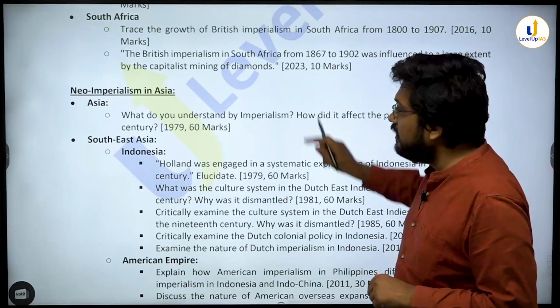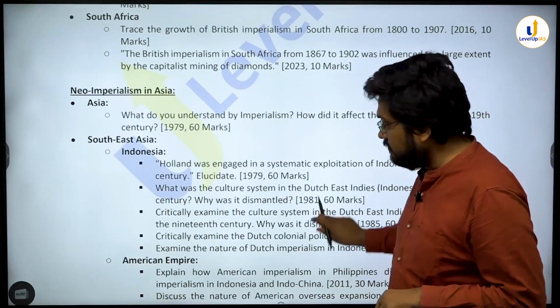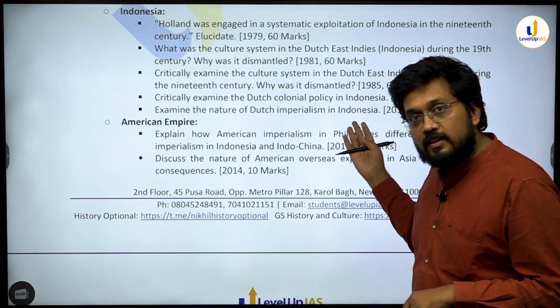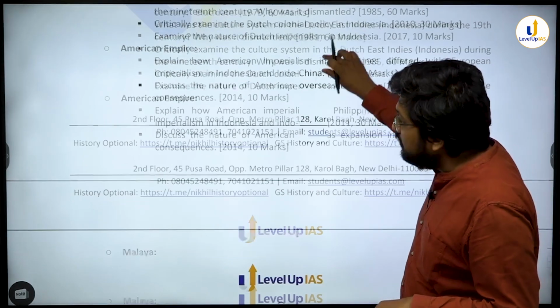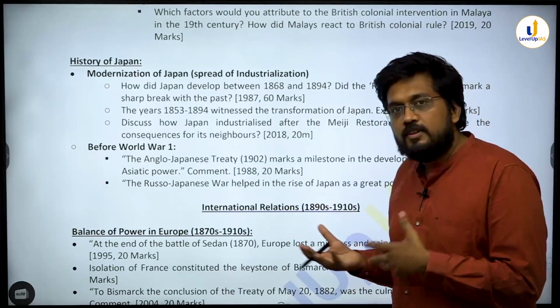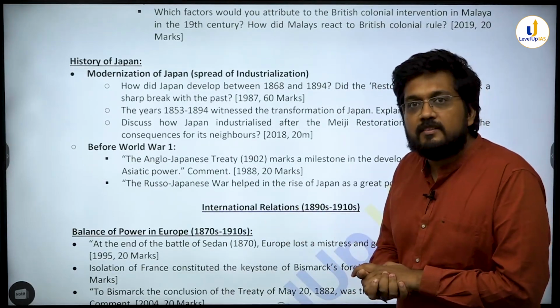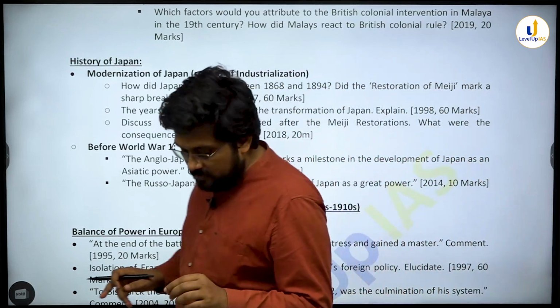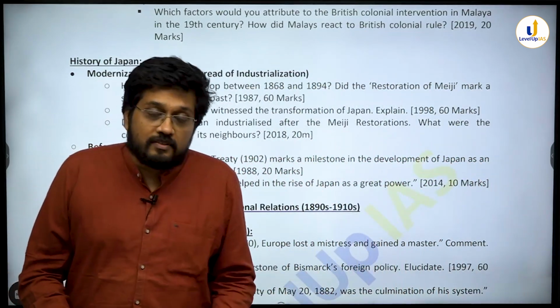Then you come to Asia collectively and within Asia, it has been 5-7 years since a question was asked on Indonesia. You have the American Empire in its feature, Malaysia, and then Japan's response to the entire change that was happening in the 19th century. Similarly, one more thing is there, and that is interwar years.